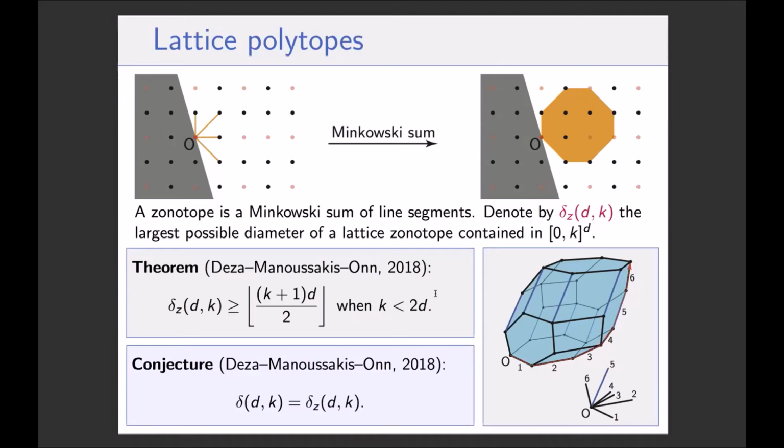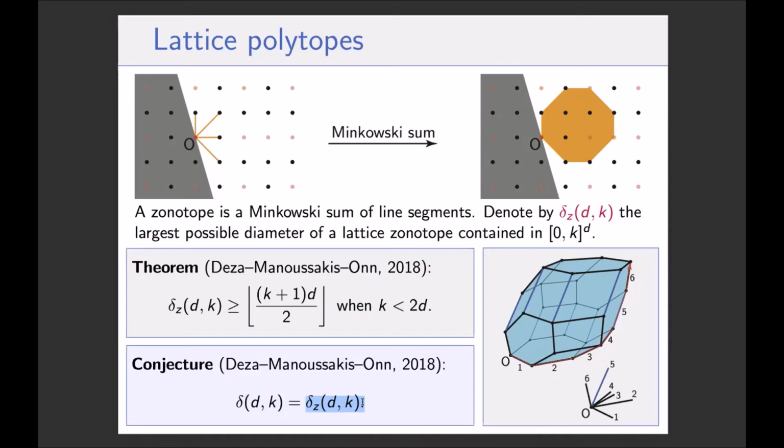So there is a conjecture in between. I want to be clear about that too. In fact, another reason why this construction and this lower bound is very interesting is that with it, Deza, Manoussakis and Onn give a conjecture which tells that delta_z(d,k) is always achieved by a zonotope, meaning that delta_z(d,k) is also the largest possible diameter of a lattice zonotope contained in the hypercube [0,k]^d.